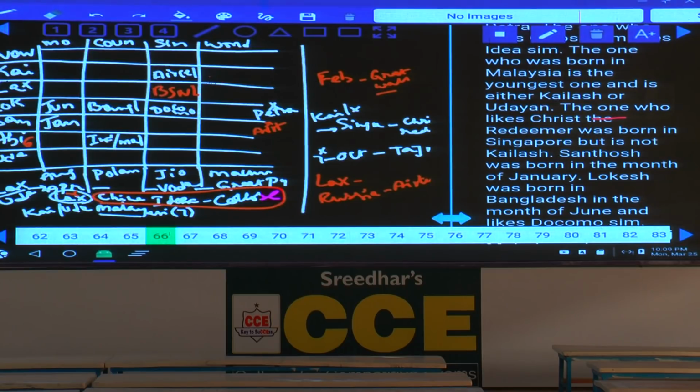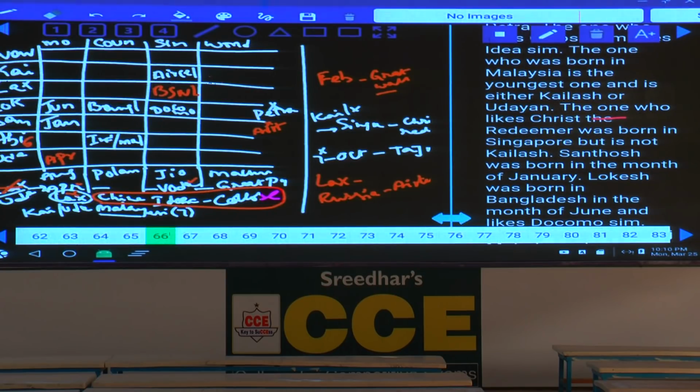Now Lakshman or Udayan is April. Can you take Lakshman at this place? Lakshman cannot be April because Lakshman likes BSNL and the person who was born in April must be Vodafone. As BSNL is already Lakshman's, Lakshman cannot be born in April. Then who should be born in April?